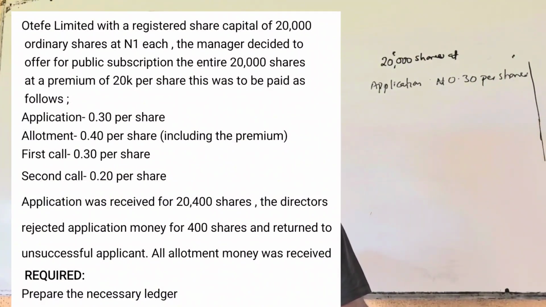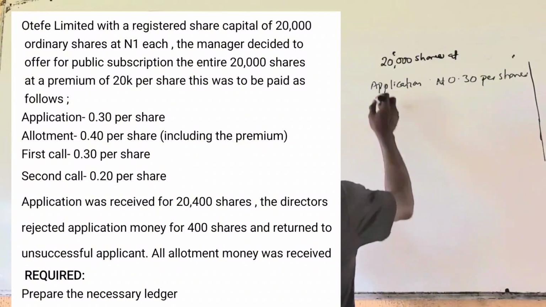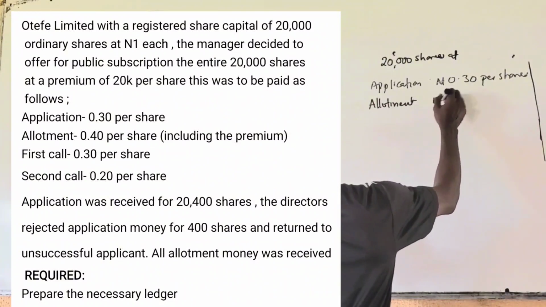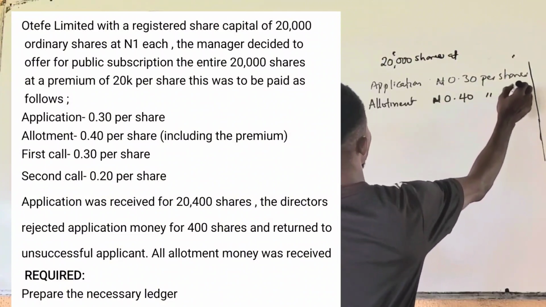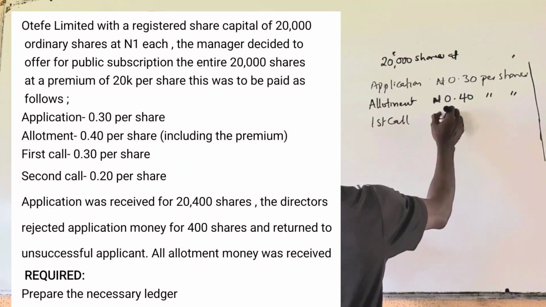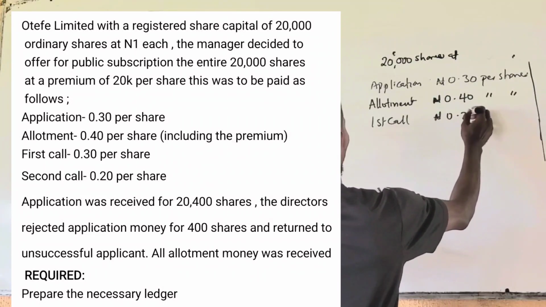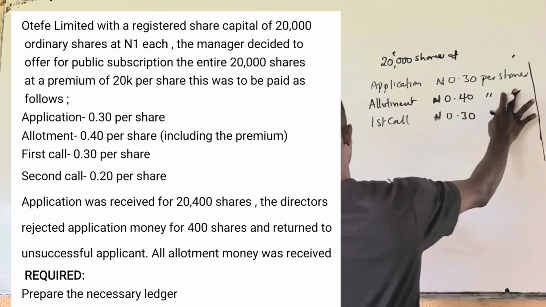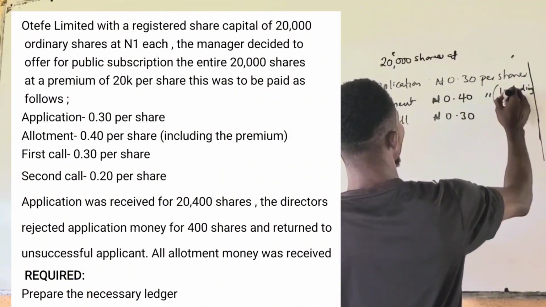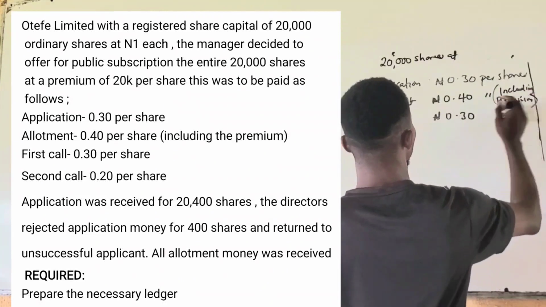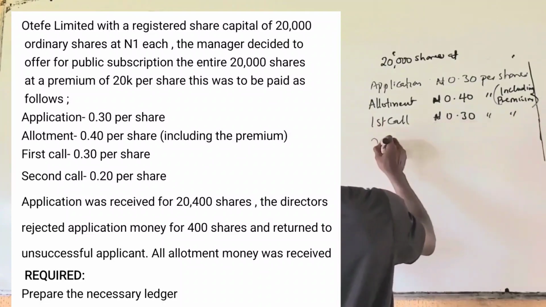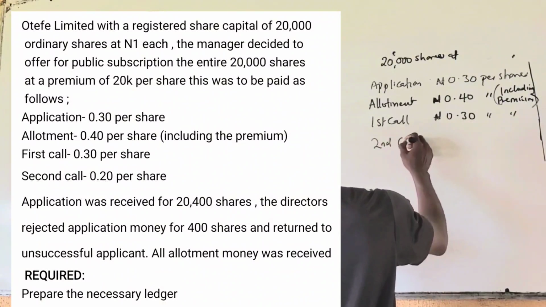Allotment, 0.40 per share, including premium, note that. First call, 30 kobo per share.